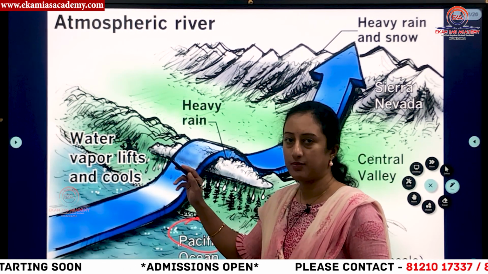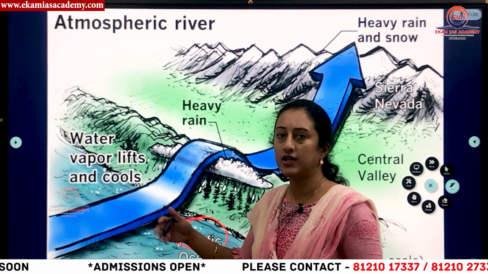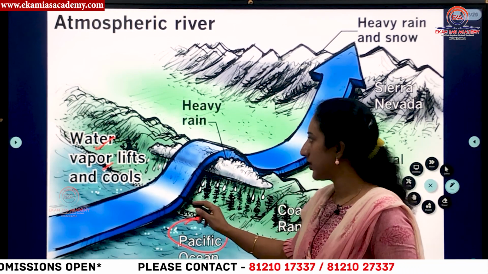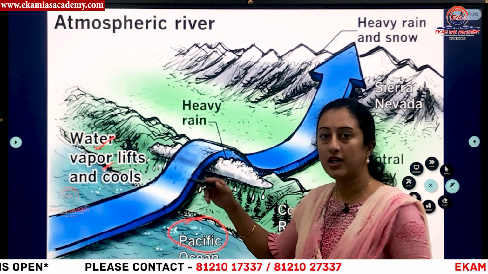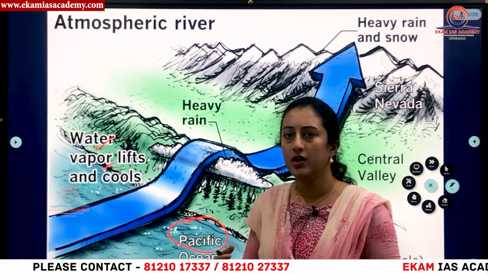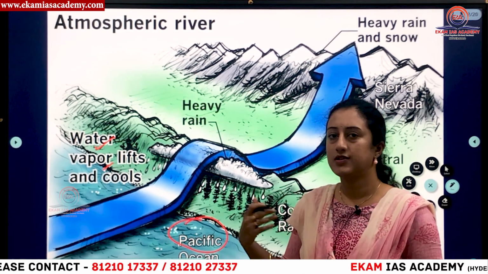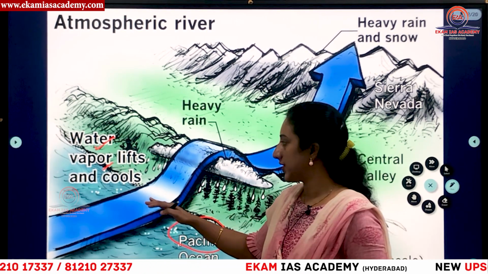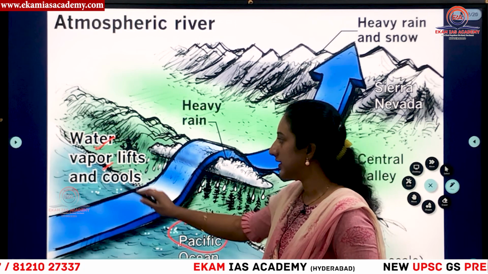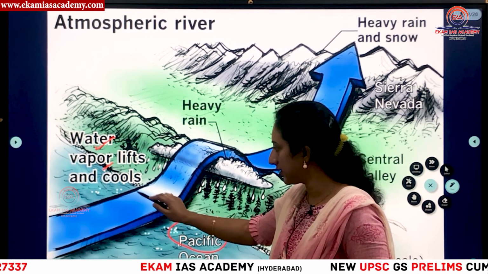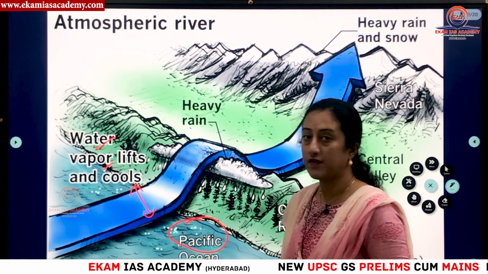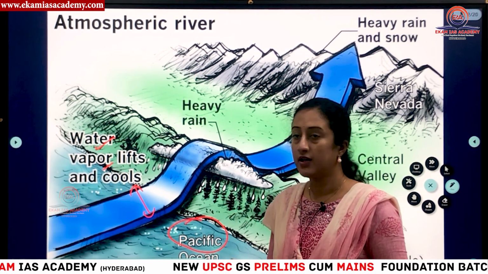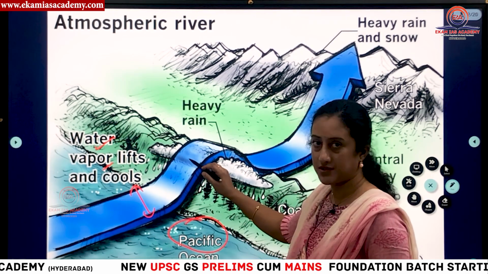When it rises up after a certain height, it will cool down again and it will condense to form water vapor. So when this water vapor is there, this water vapor in the atmosphere will move like a band. Due to some factors like Earth's rotation or some cyclones that happen in the atmosphere, due to those external factors, this water vapor band, you can say this is nothing but atmospheric river. This band, which is of some width of almost 600 to 400 miles, will be there. So these bands move in the atmosphere with a high speed.